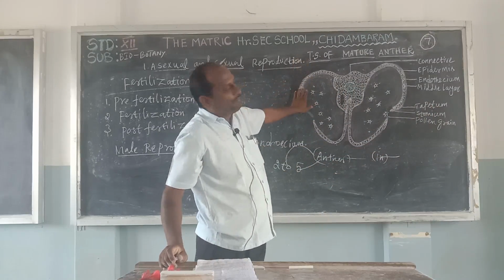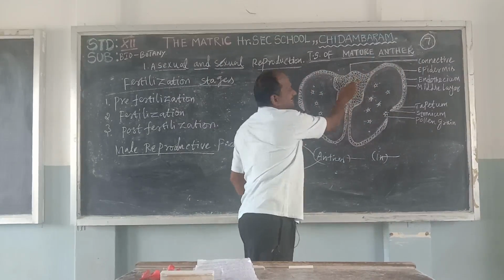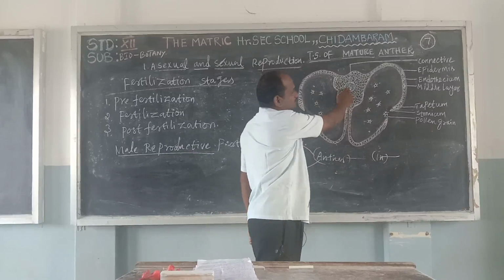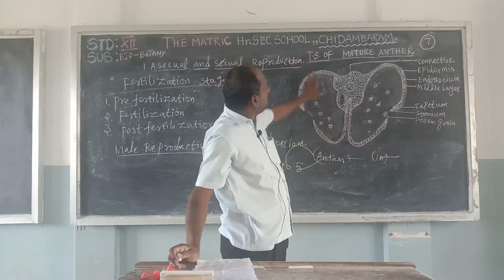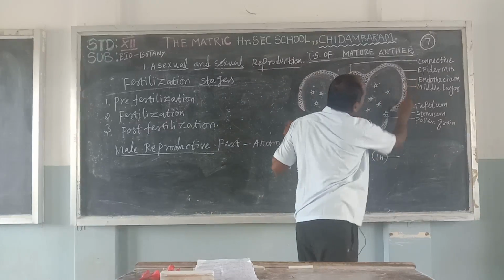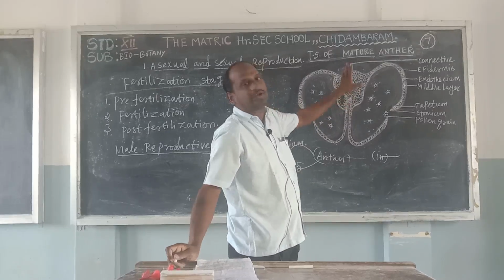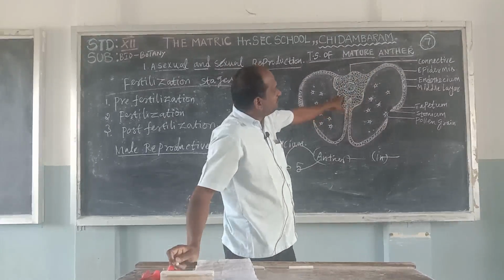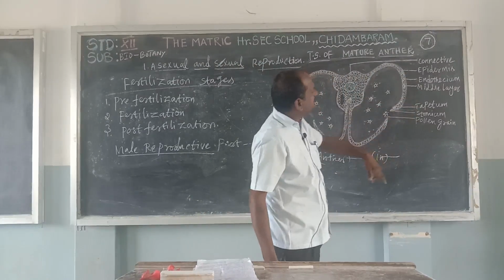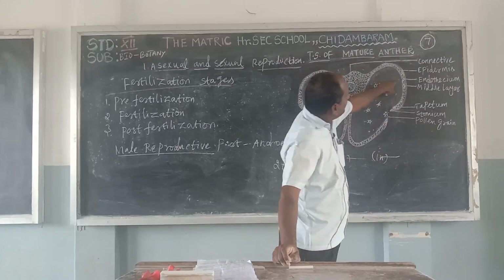This is the TS of the anther. The connective is a tissue, the central part of the anther. Each and every pollen lies on the inner side of the connective tissue. Epidermis is the outermost layer, for protection. Endothecium is the inner layer.